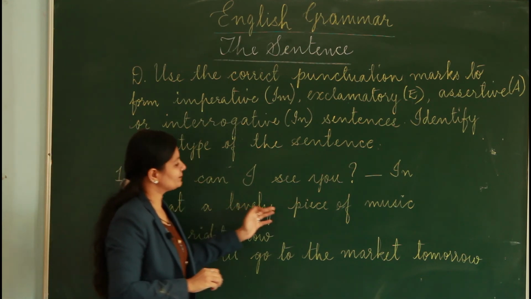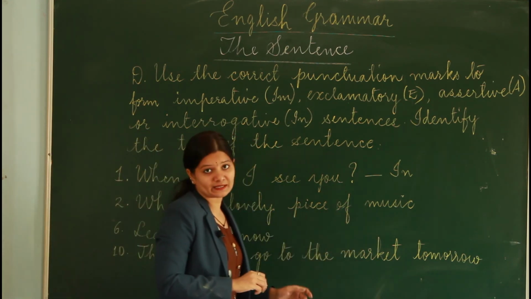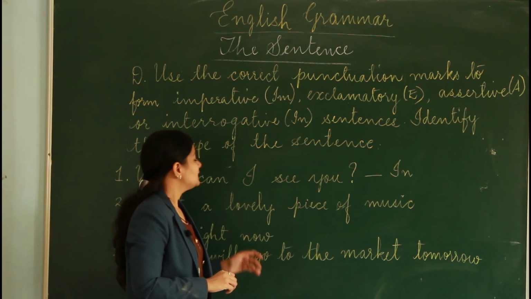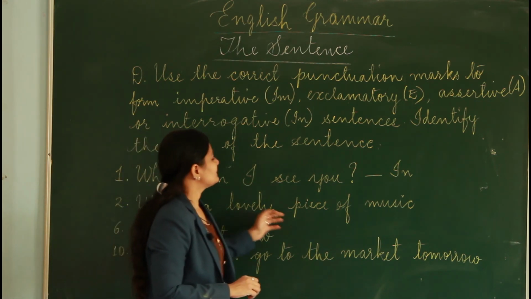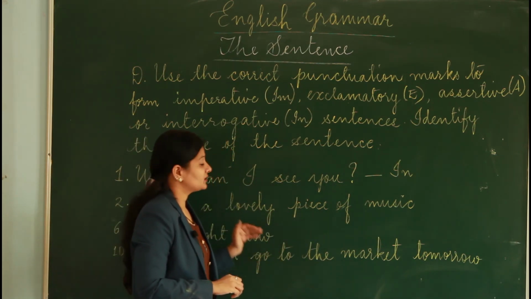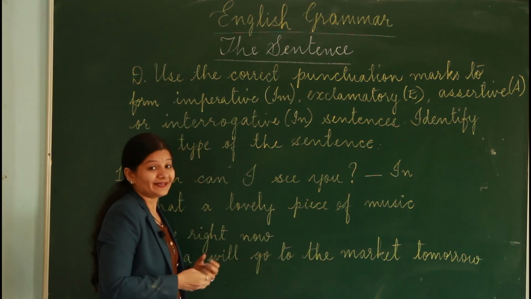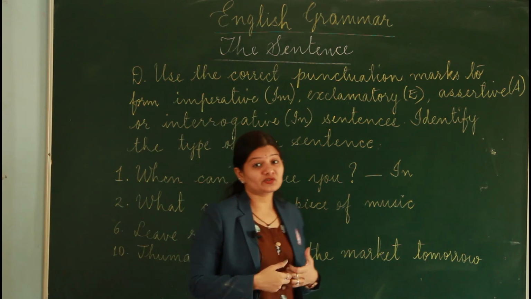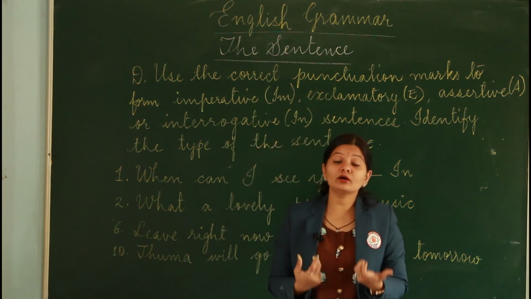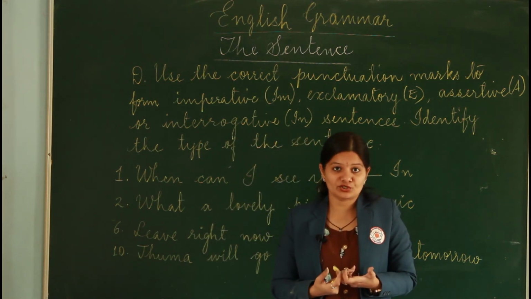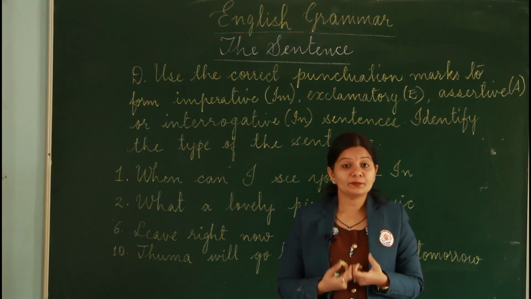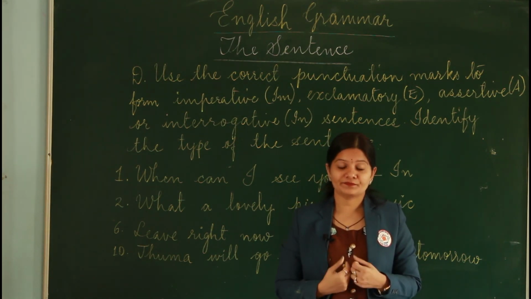What a lovely piece of music. So what is the sentence telling us? Well, it is trying to express a strong feeling or a strong emotion about the beauty of the music.